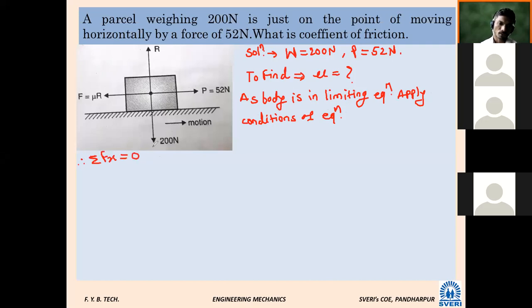So this W force will be like this. So R will be positive. So what will be the summation Fx? Can anybody say? F minus R, sorry.